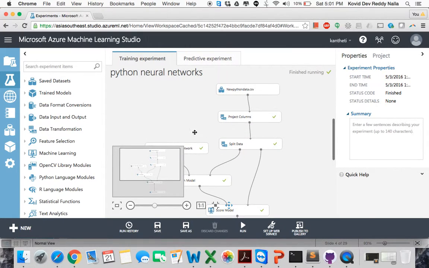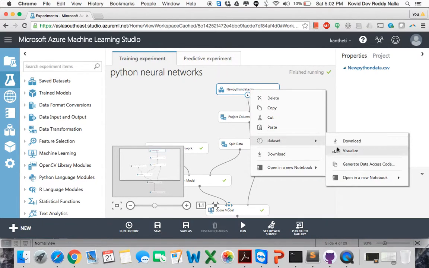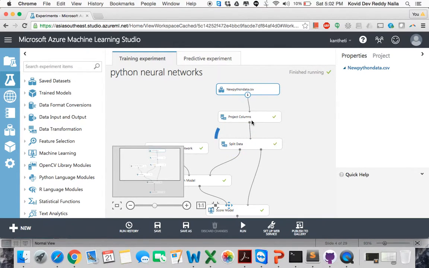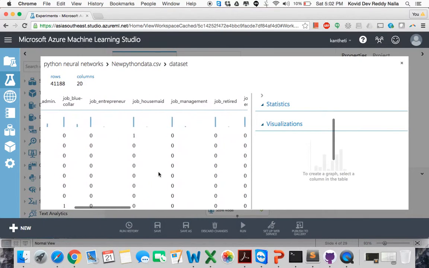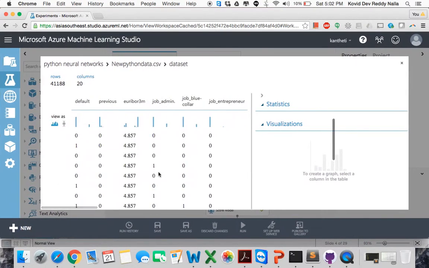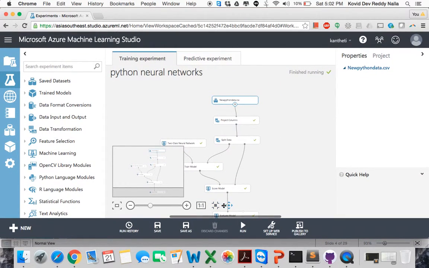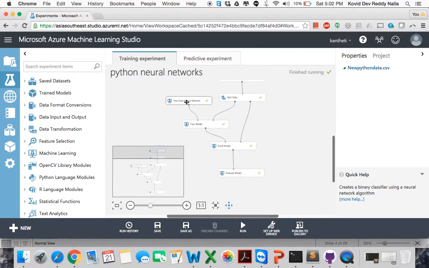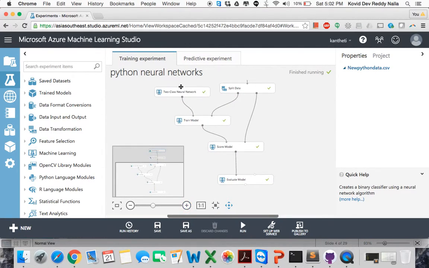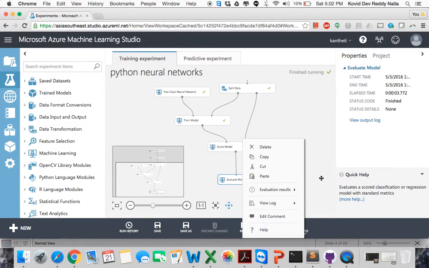what we have here is the Python data, and if you visualize it, it's a new, clean data set with only the influencing columns. Then we split the data for training and testing. Then we apply the algorithm here. Let me zoom in. We apply the two class neural network algorithm to the data. We train the model, we score the model, and we evaluate the model. When we evaluate the model, we can see the evaluation results here.